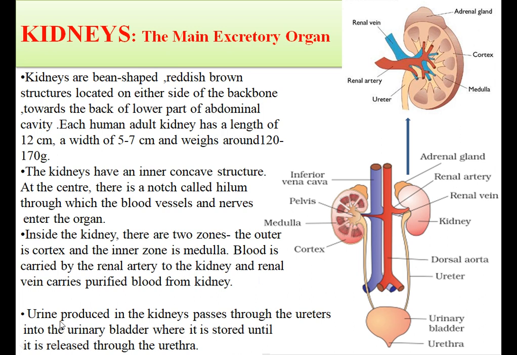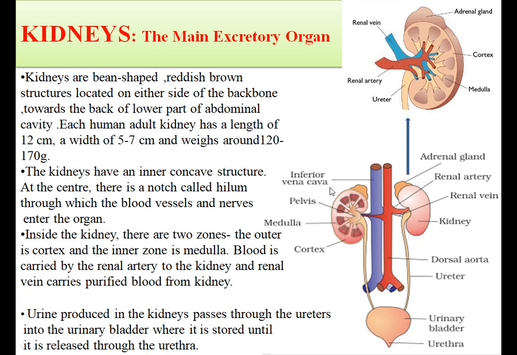Now urine produced in the kidney passes through the ureter into the urinary bladder, where it is stored until it is released through the urethra. That means from here urine is produced and it passes through the ureter into the urinary bladder where it is stored until it is released through the urethra.